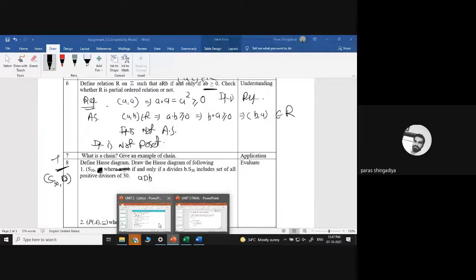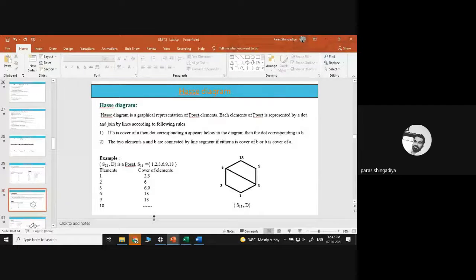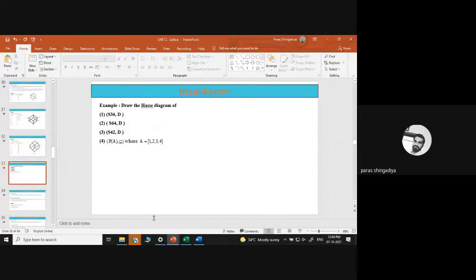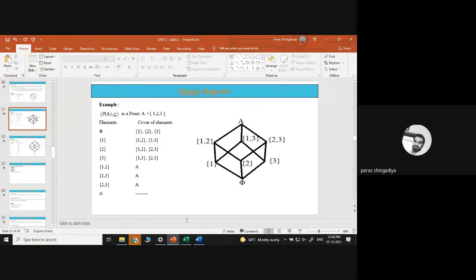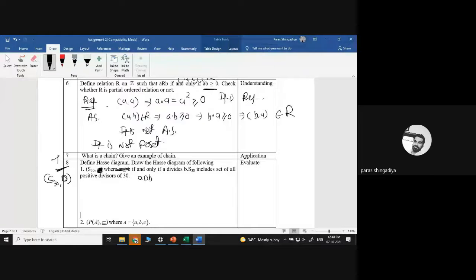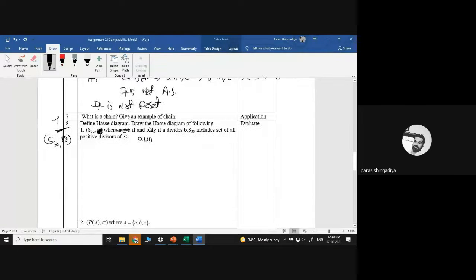So let's check, is it discussed or not. So S18 we had discussed, S72 we discussed, S30 was not given, okay. So let's verify it, it's very easy also, not difficult. P of a subset is already discussed, okay. So S30 means which are the divisor of 30? 1, 2, 3, 5, 6, okay, and after 10, 15, 30, okay, these are the divisor. And to create a S diagram, we need first cover element, okay, cover of each entry of S30. So these are the element, and here we'll check cover of the element, okay.